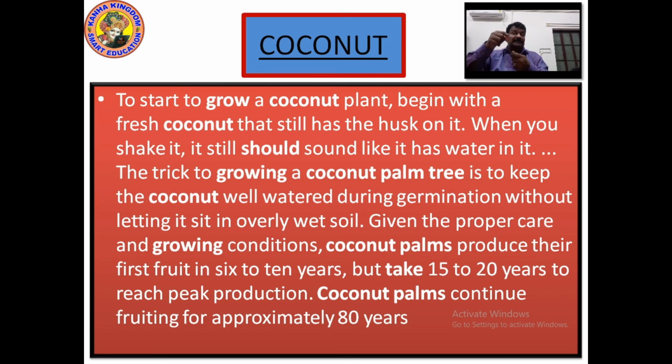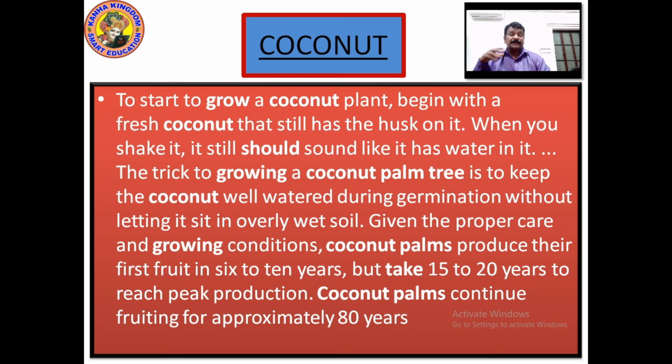That sprout becomes the coconut tree, right? So you need to take care during the germination period. You should not put it in overly wet soil. The soil should be a little dry as well. Keep on watering it. It should be wet, but not overly wet. If it's overly wet, then the tree won't flourish, it won't become big.